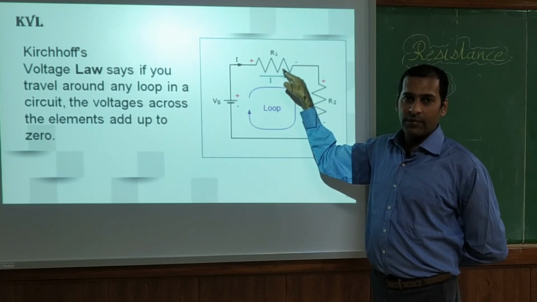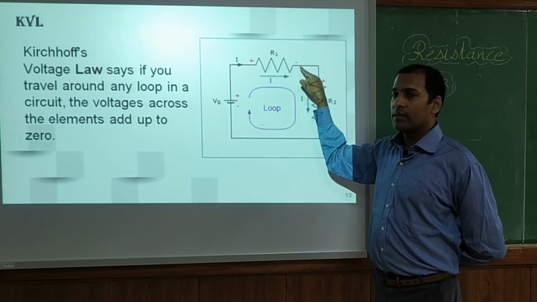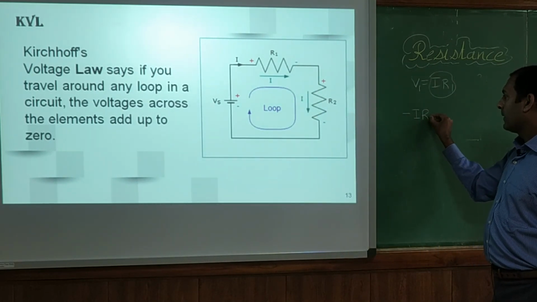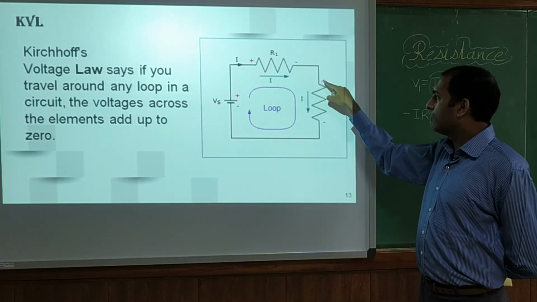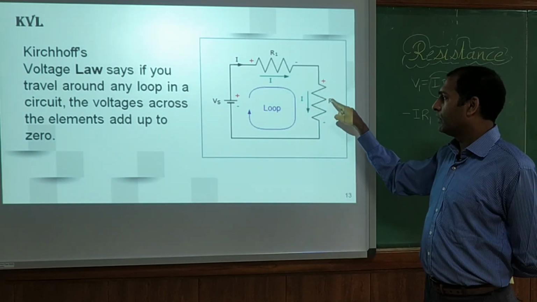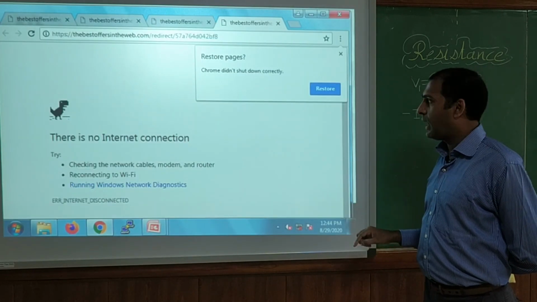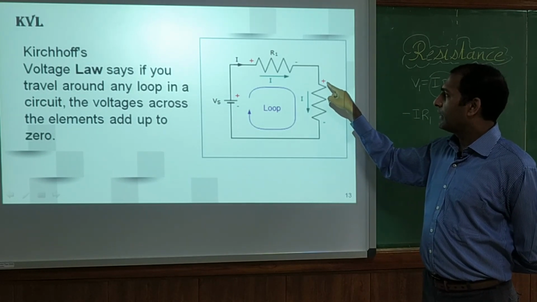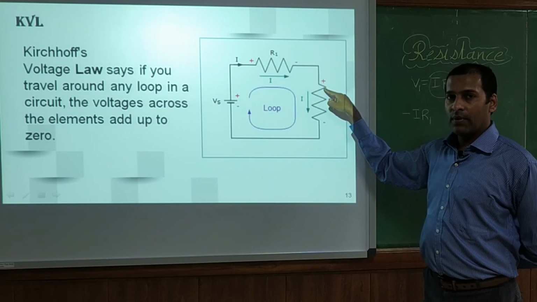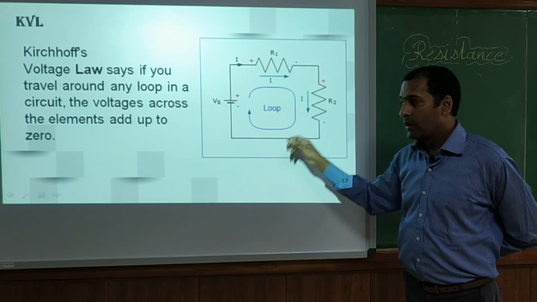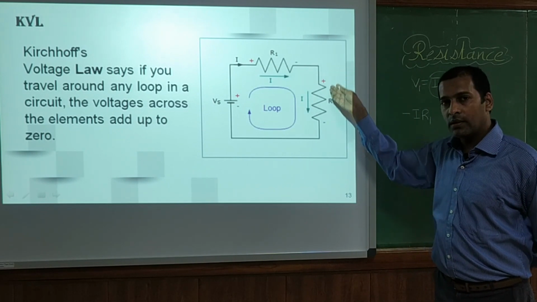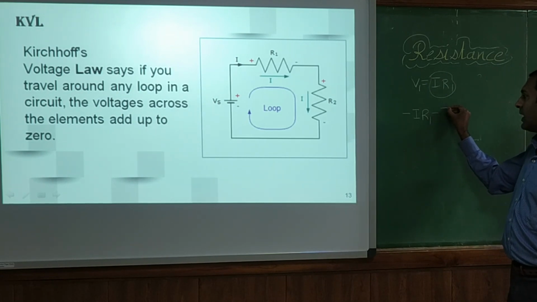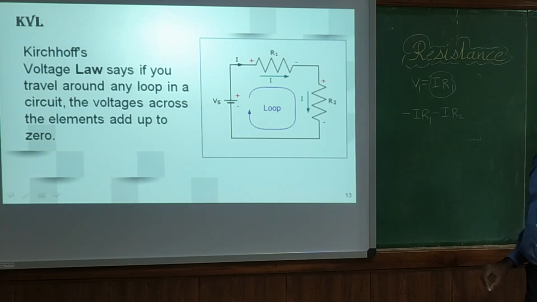So in my loop, the first element is R1. R1 is going from plus to minus, so this one I will write as minus I R1. Then it is going to the next resistor. In the next resistor, what will be the voltage? Again, V is equal to IR, and R is R2. The sign is positive connected to the upper point, negative connected to the lower point. We came like this, then we are going down, so we are going from positive to negative. So its sign will also be minus. So it will be minus I R2.